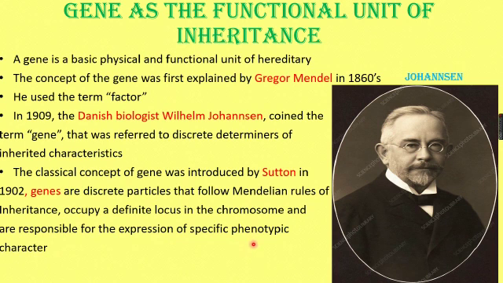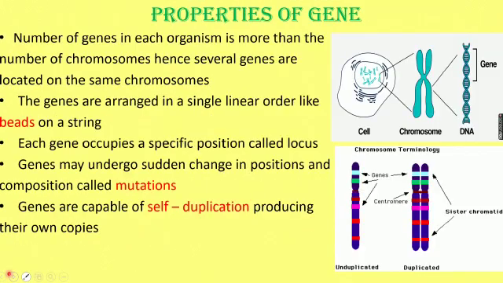Phenotypic means the external characters which are determined by the genes. Locus means location, place in the chromosome. Now next we'll see the properties of a gene.